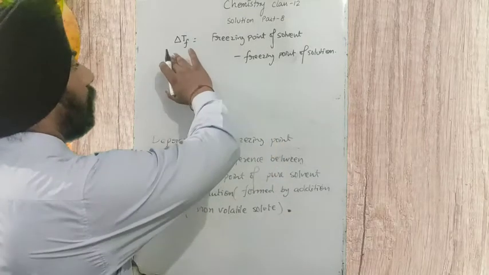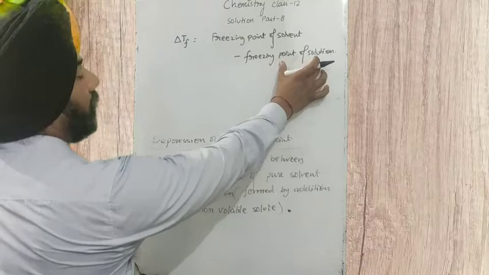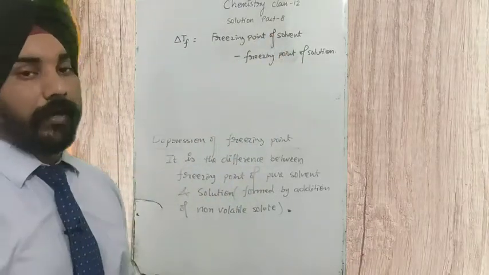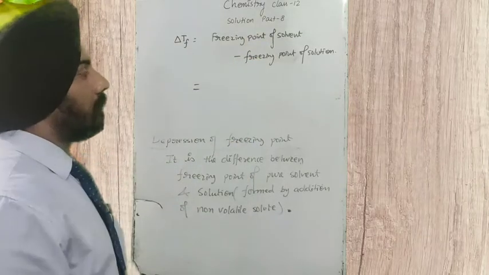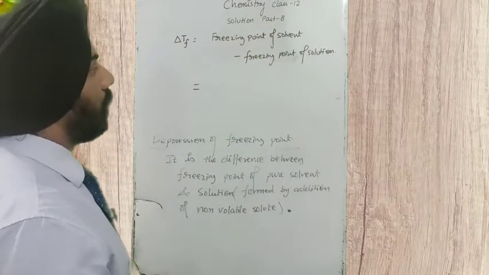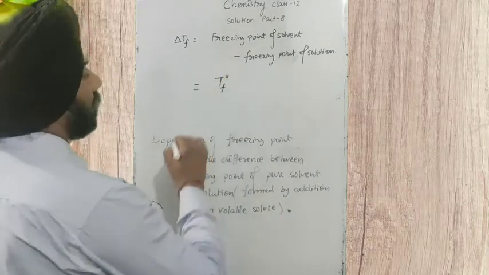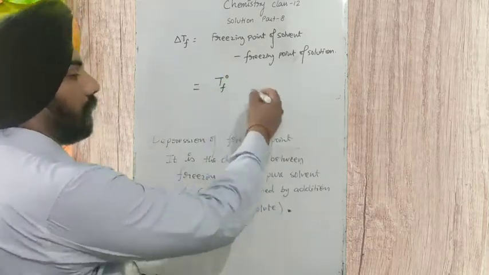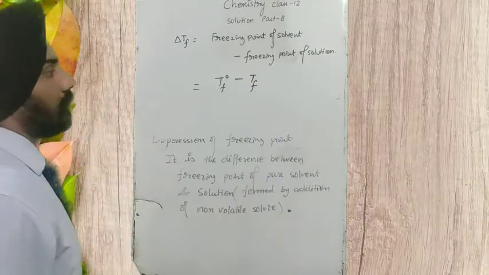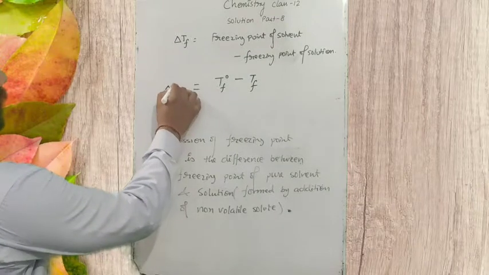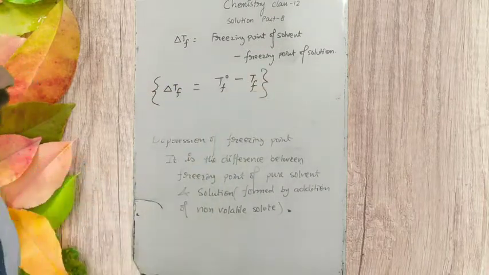That is why, for finding the depression of freezing point, we subtract the freezing point of solution from the freezing point of solvent. We use the symbol TF naught for the freezing point of the pure solvent, and TF for the solution. So delta TF is equal to TF naught minus TF.